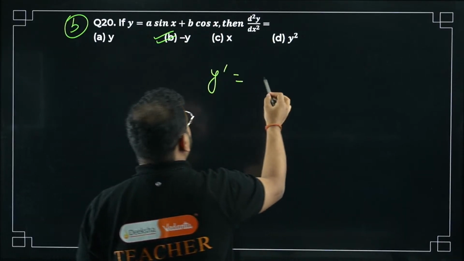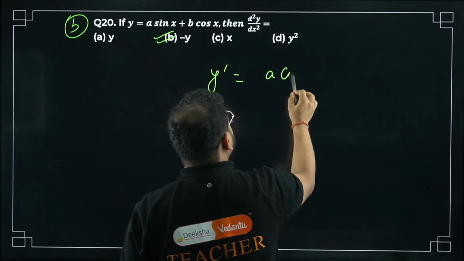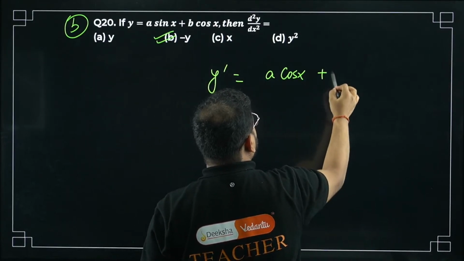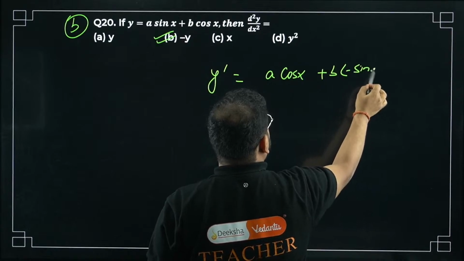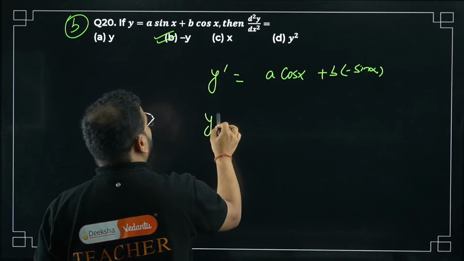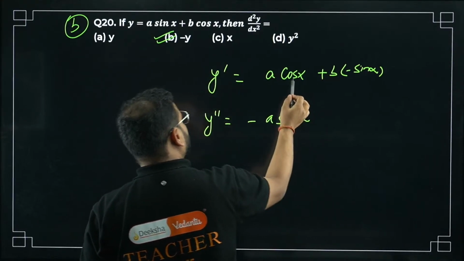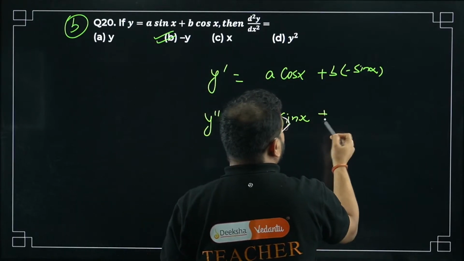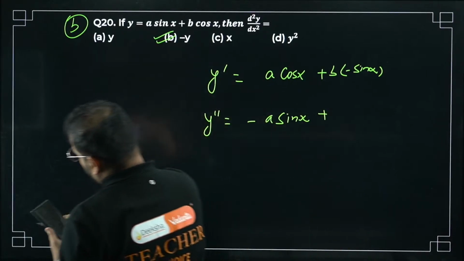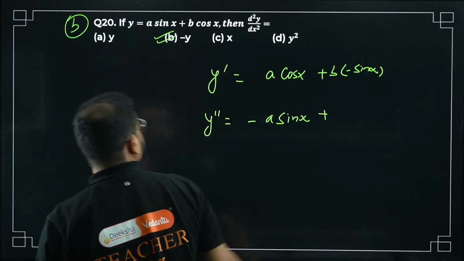y dash will be A kept as it is, sin becomes cos. Okay, and then keep B as it is, this becomes minus sin. Right? Differentiate again, y double dash becomes minus A sin x, because cos becomes minus. Over here I'll take the negative sign again.